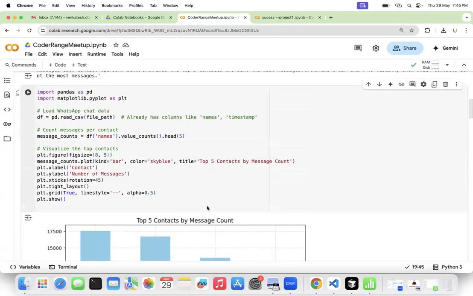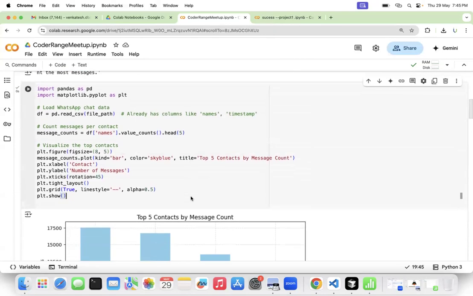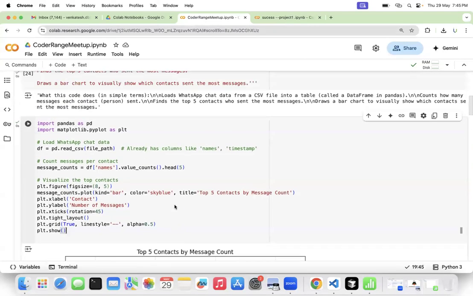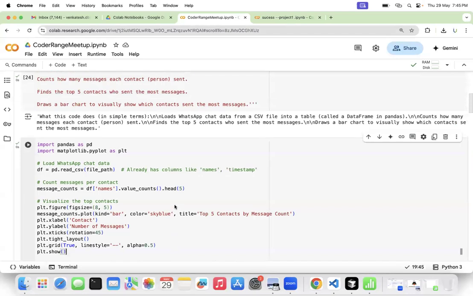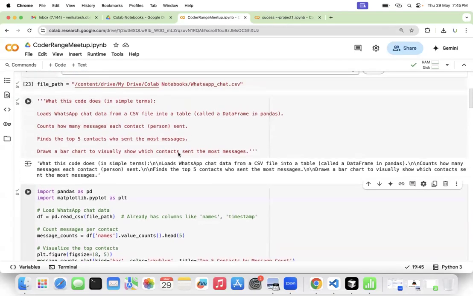So in this way, we all understood the insights of the data. What is it that we understood? The insights of a data: for a business requirement given by your organization, load the data and find out the top five contacts who sent the most messages, and count it. Let's say that is your business requirement.